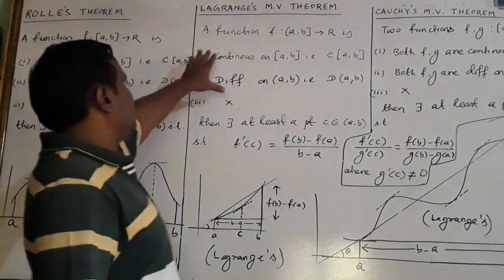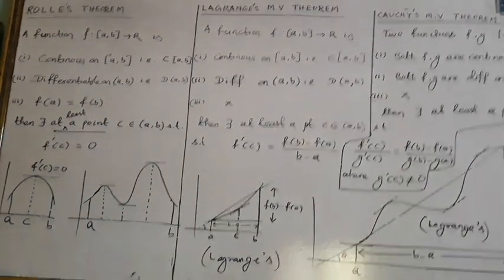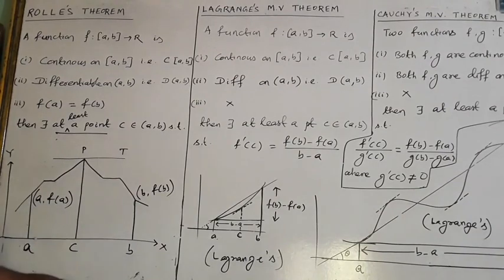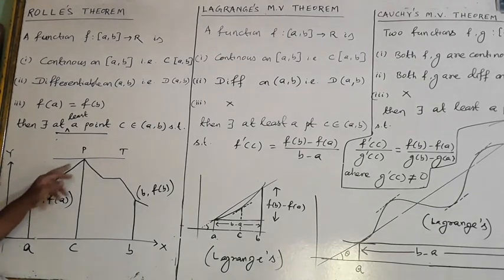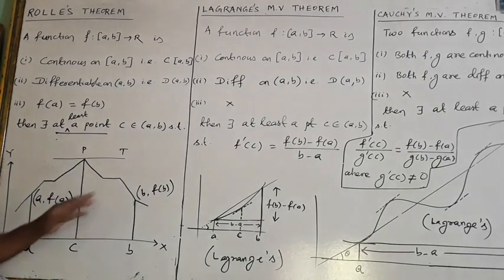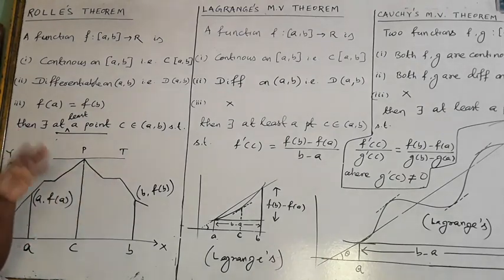Now, what is the problem? Look at the figure. It is perhaps in your book. Is it correct or wrong? Here is point A, here is B, continuous on AB. Is it differentiable on AB? Look at these points. These are the sharp bending points. 1, 2, 3, 4, 5 sharp bending points.